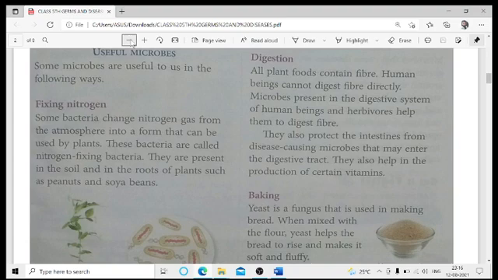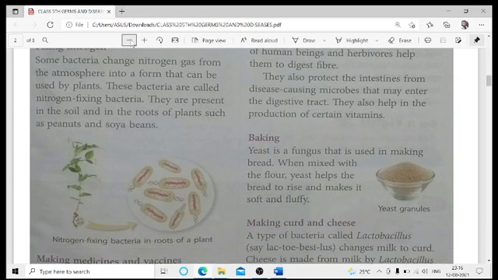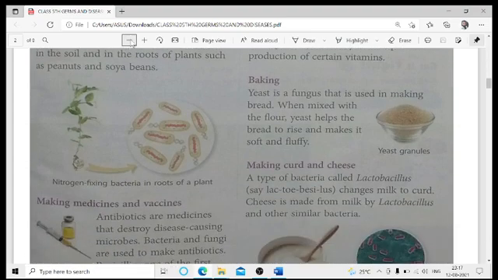In the case of cows or buffaloes, cellulose digesting bacteria are present. These cellulose digesting bacteria help in digesting the cellulose which is present in the grasses. Since these bacteria are absent in our case, we are not able to digest the grasses.